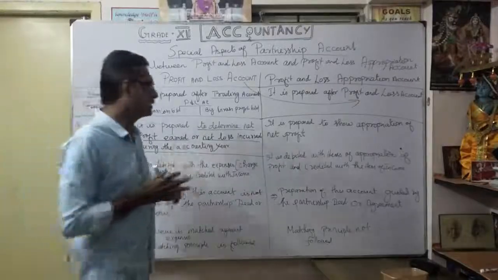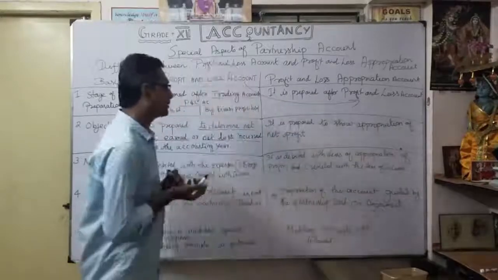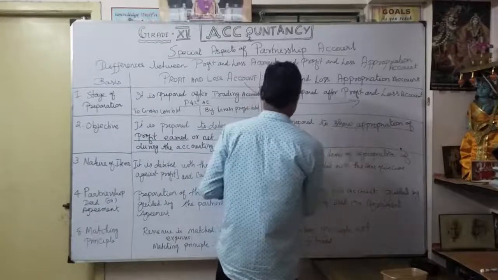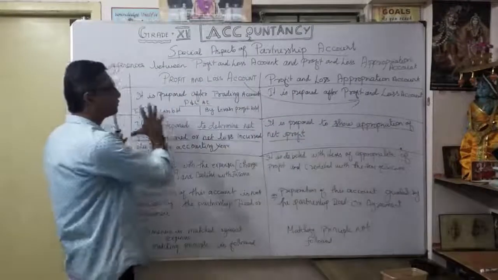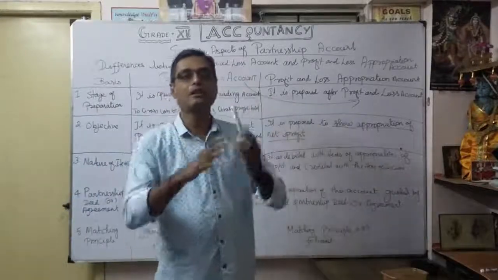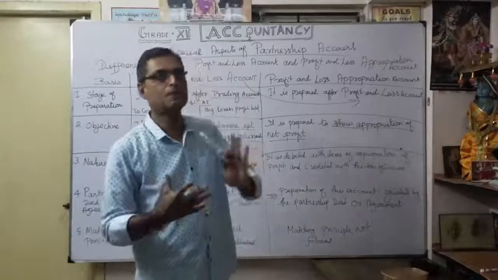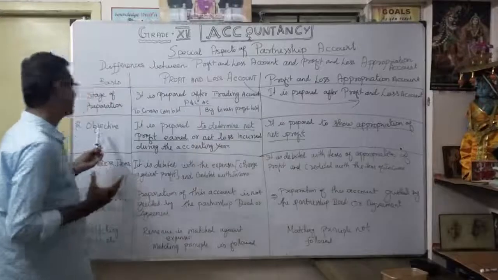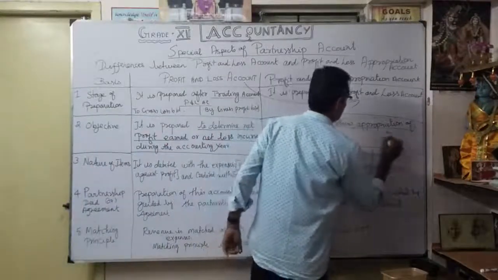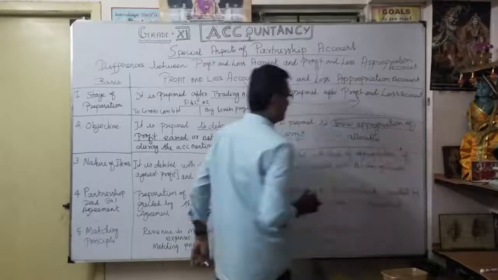Similarly, coming to the profit and loss appropriation account, it shows the appropriation of profit. Correct? It is an appropriation of profit. So once your profit and loss account is prepared, we prepare this to show the appropriation or allocation of profit, that is, what we are going to distribute after the profit is available. That's our very important objective. Appropriation is nothing but allocation.